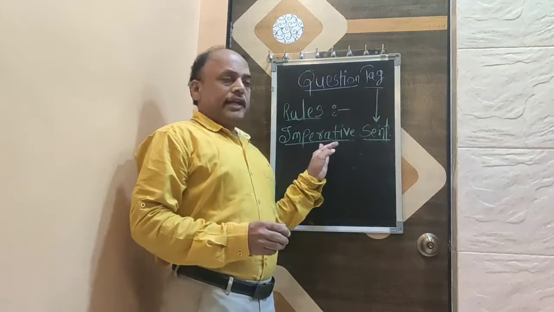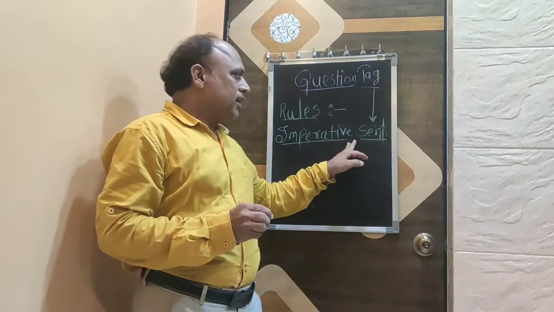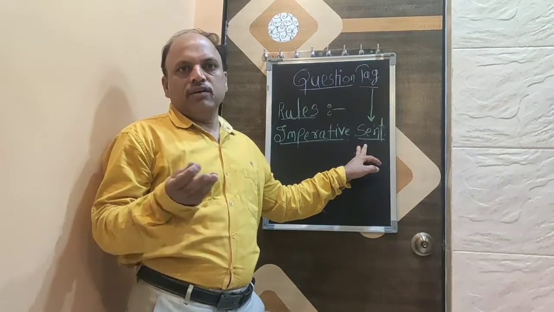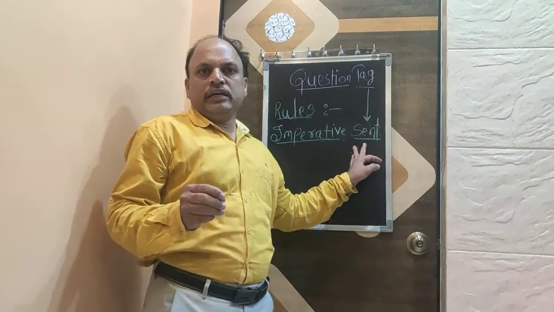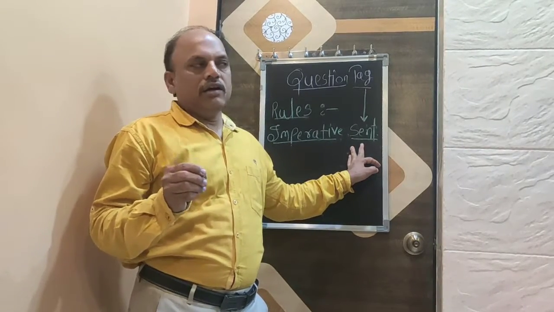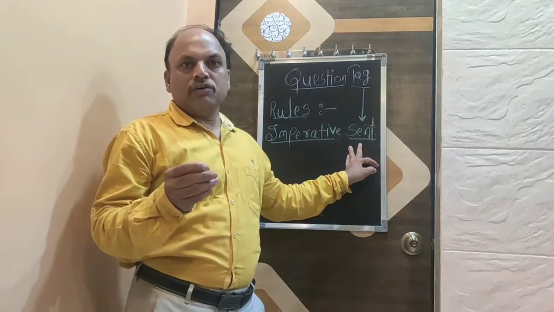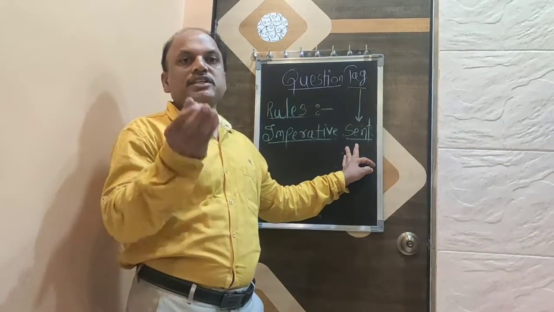See the next rule, when the statement or sentence is imperative sentence, we have learned what are the imperative sentences. Imperative sentences means the sentences where the expressions are of command or surprise or some request is there or some instruction is there.